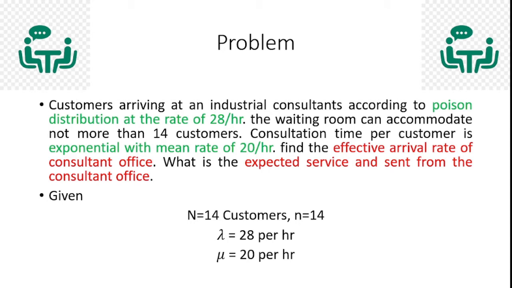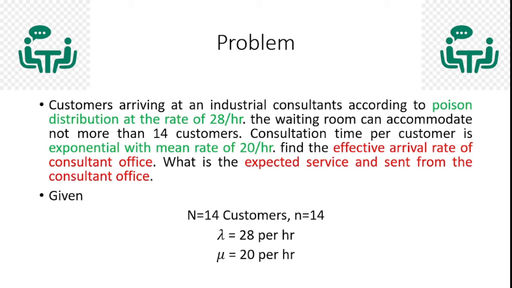Customers arriving at an industrial consultant. For understanding purposes, I utilize this problem. This problem has an industrial consultant, and the customers consult with that industrial consultant. Customers arrive according to a Poisson distribution at the rate of 28 per hour.